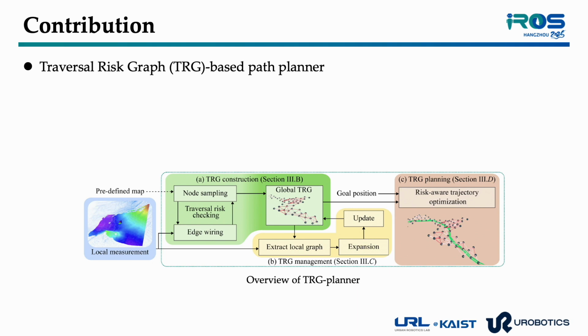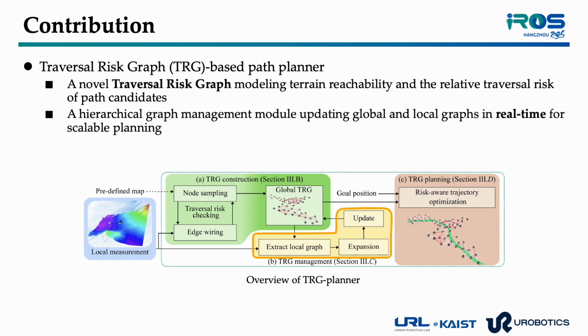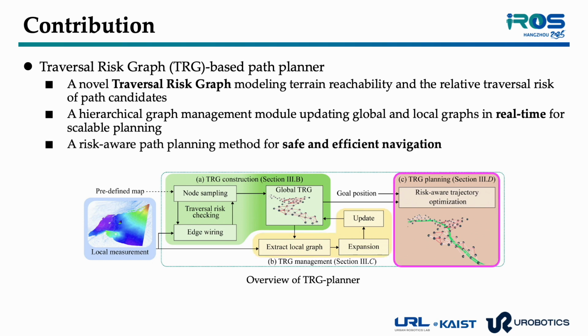in unstructured environments. TRG is a graph structure that models both terrain reachability and the relative traversal risk between connected regions. It operates in a hierarchical manner with global and local graphs, allowing real-time updates and scalable planning. Finally, our risk-aware cost formulation enables safe and efficient navigation, even in unknown environments.